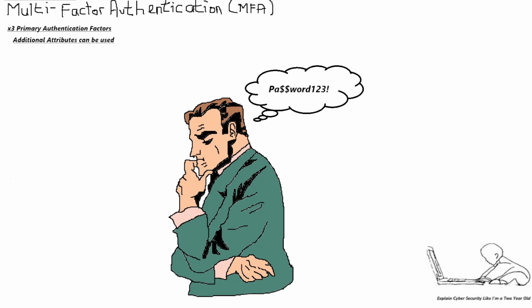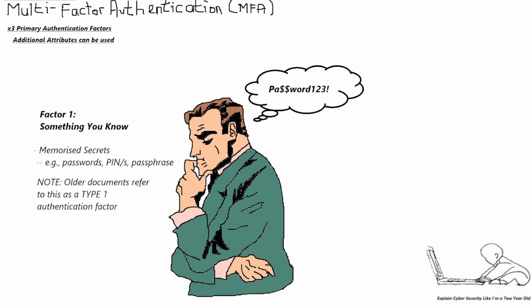One way of strengthening a password is by using a passphrase. A passphrase is similar to a password but has a unique meaning to a user. For example, you could use a passphrase of I passed the CISSP exam. This creates a longer and stronger password compared to, say, password123. So again, factor 1 is something you know. Technical caveat: some older documents may refer to this type of authentication as a Type 1 factor.